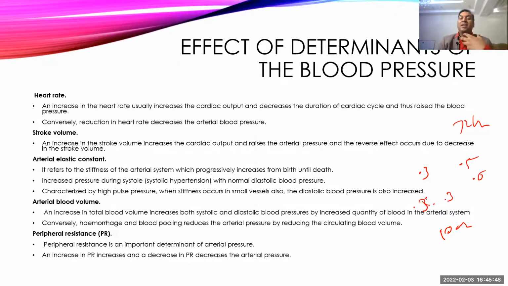So diastole gets compromised, and since diastole gets compromised, there will be less time to fill the heart. So the venous return will be decreased. The heart will fill with a very small amount of blood because it will fill only within 0.3 second, and that will compromise stroke volume. So whenever there is an increase in heart rate, there will be a concurrent decrease in stroke volume. That will somewhat nullify the effect of the heart rate on the cardiac output.